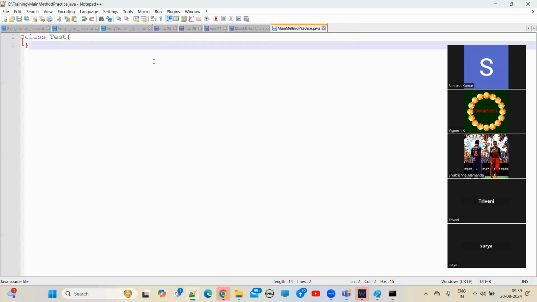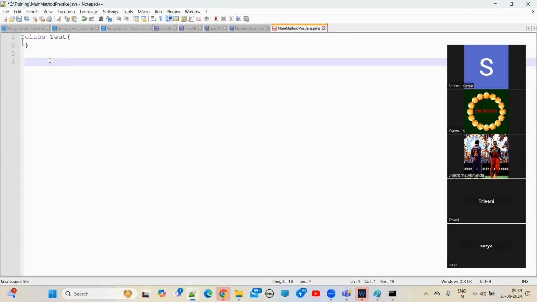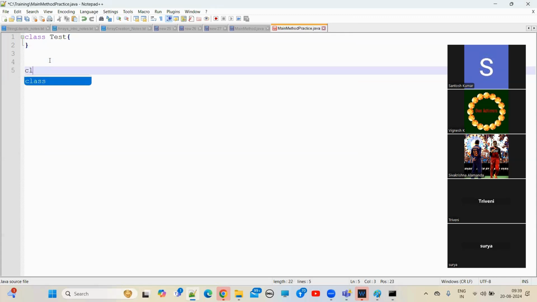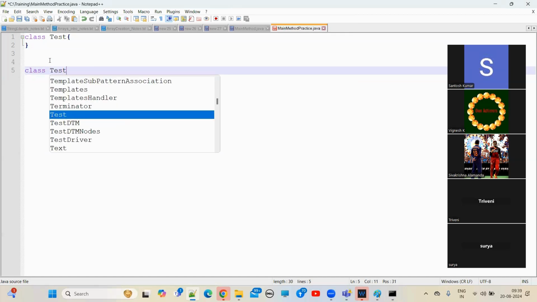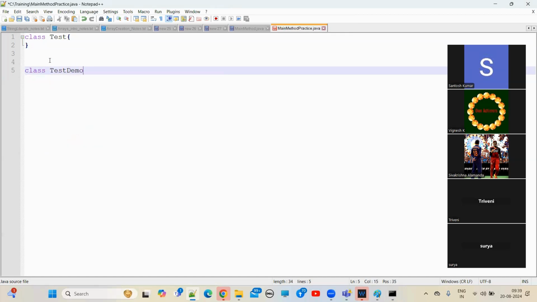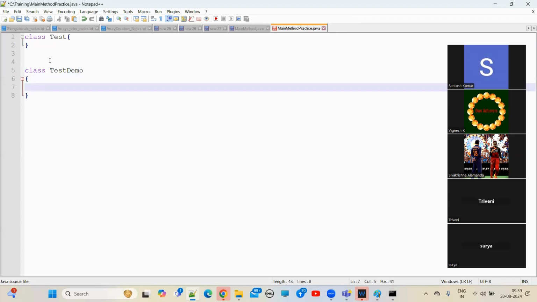Let me write one thing here, in the same file. I can create multiple classes in the same file. Class, instead of test, let me write test demo. Now here I'm creating a static block.